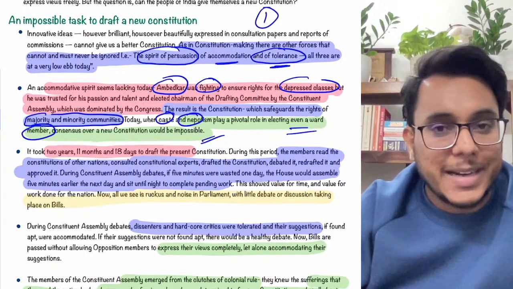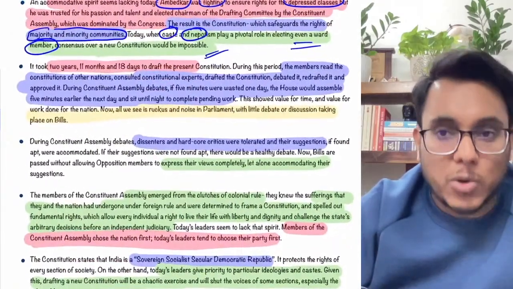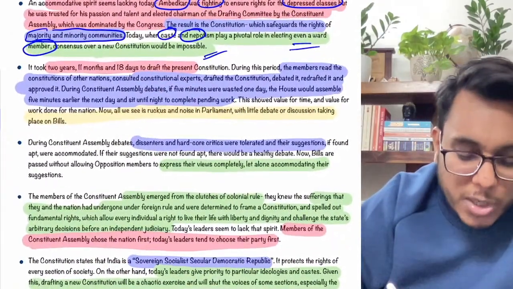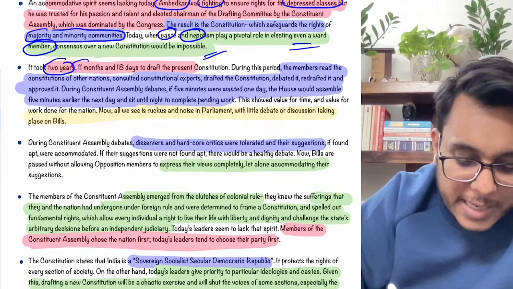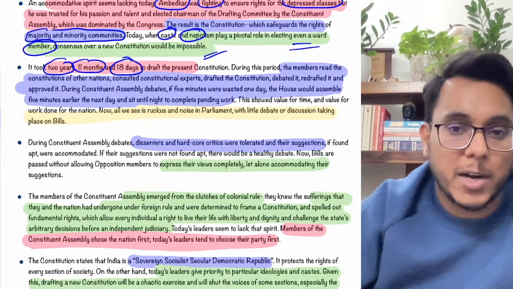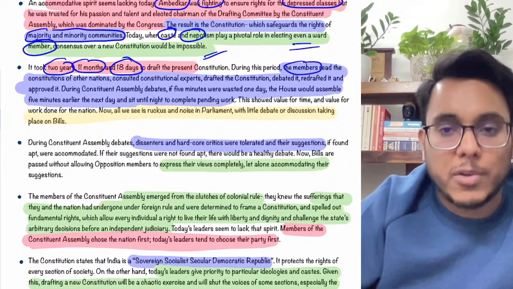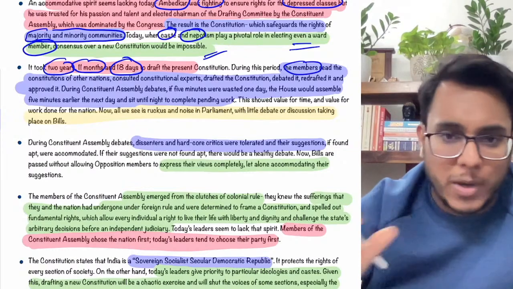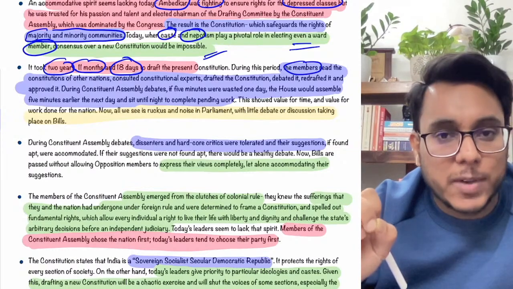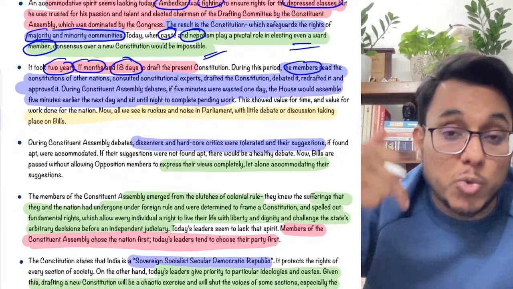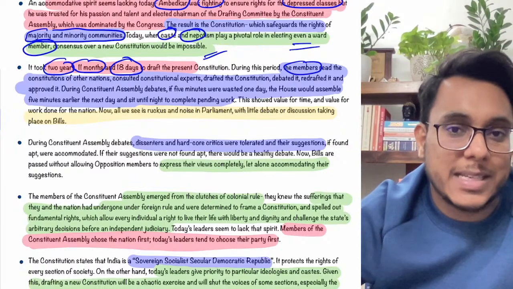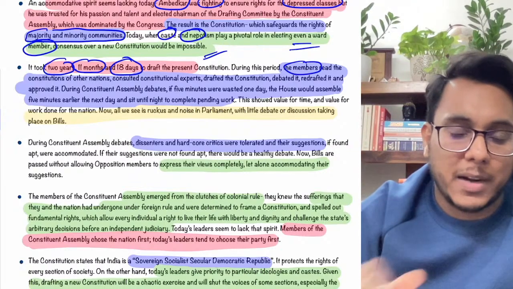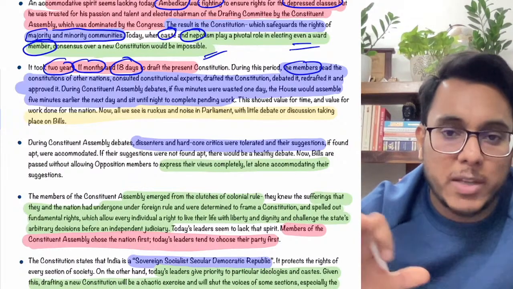Then the second thing comes: when the Constitution was designed, it came into existence after 2 years, 11 months and 18 days of hard work. During this time the members were working day in, day out. If even 5 minutes were wasted at that point of time, they used to come 5 minutes early the next day and complete their work. They were doing the consultations, they were doing the debate.